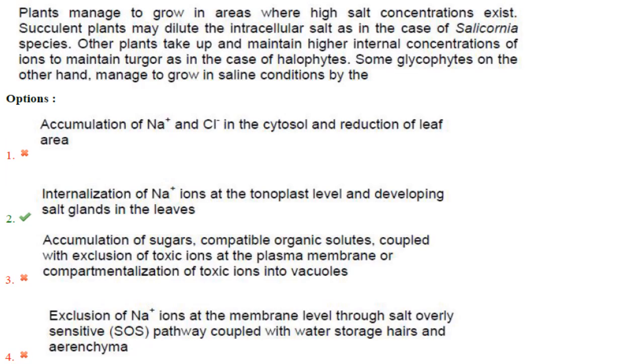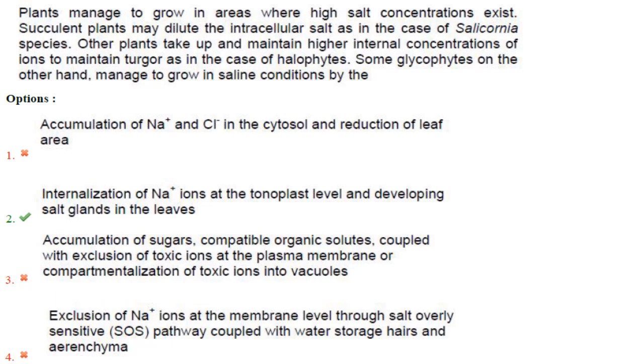Then, plants manage to grow in areas where high salt concentration exists. Succulent plants may dilute the intracellular salt, as in the case of Salicornia species. Okay, succulent plants dilute the intracellular salt concentration. Now other plants take up and maintain a higher internal concentration of ions to maintain turgor, as in the case of halophytes. So what do halophytes do? They take up the salt and maintain a higher internal concentration of ions so as to maintain the turgor pressure. This is in the case of halophytes.